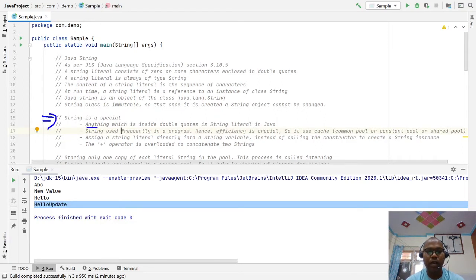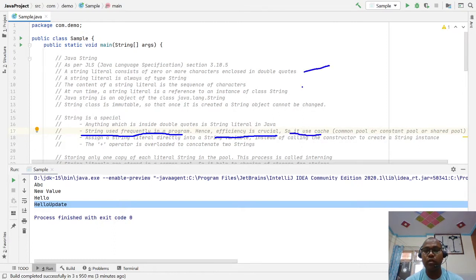First, anything inside double quotes is a string literal, and that string literal is referred to by a string type variable. Second, strings are used frequently in the program, so efficiency is very crucial. For that, Java has the concept of caching.